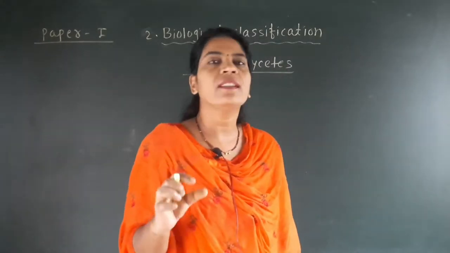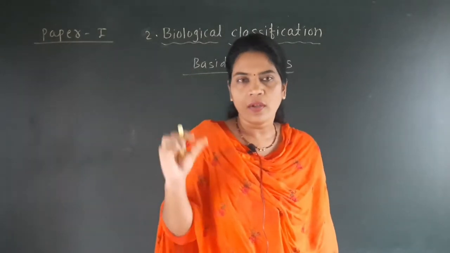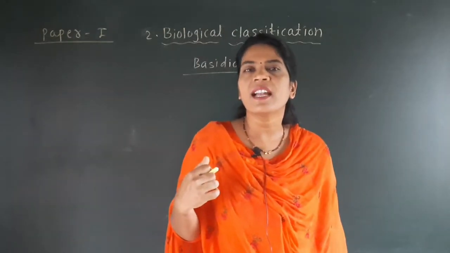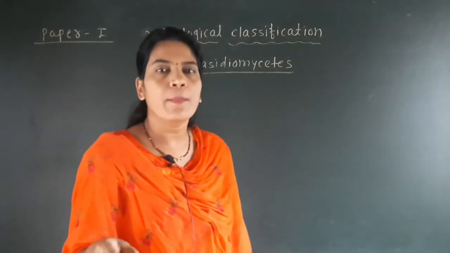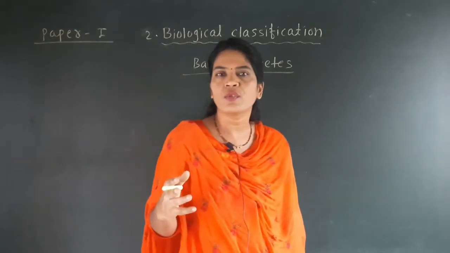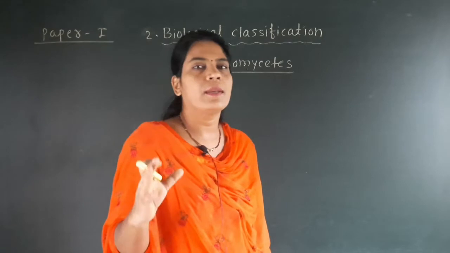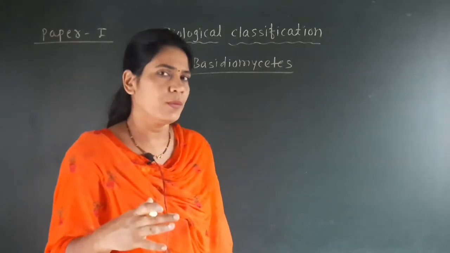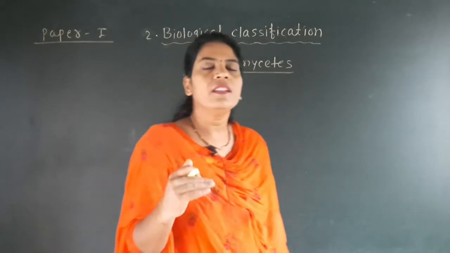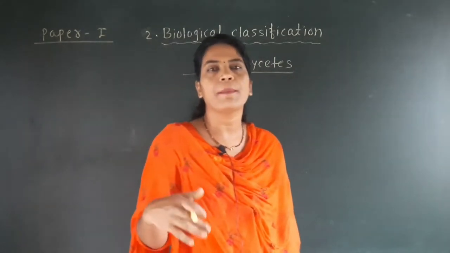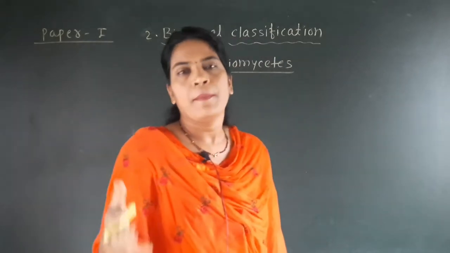You have to observe these examples on Google, because by seeing the image you can understand the meaning of puffball or bracket fungi. Mushroom is well known, you know the structure of mushroom, but for the puffball or the bracket fungi you can observe the image on Google. So the common examples are mushroom, puffball, bracket fungi.